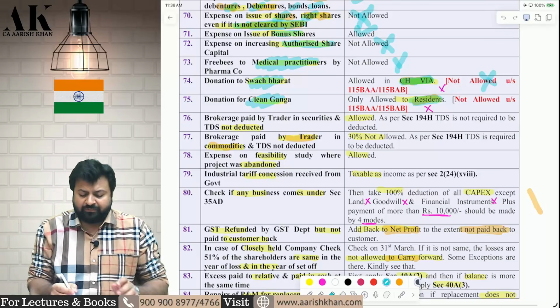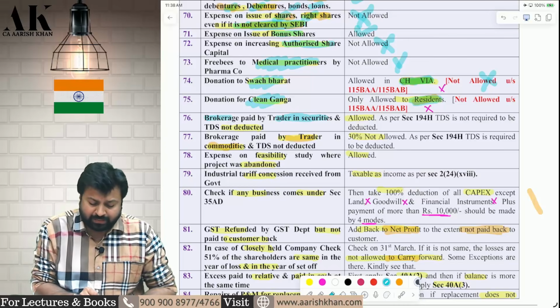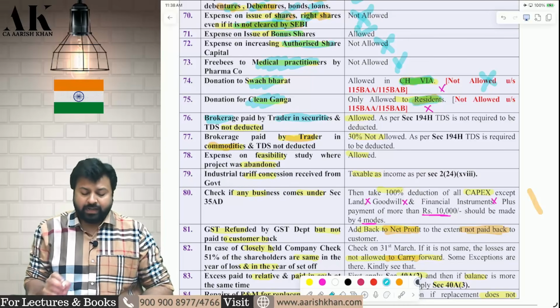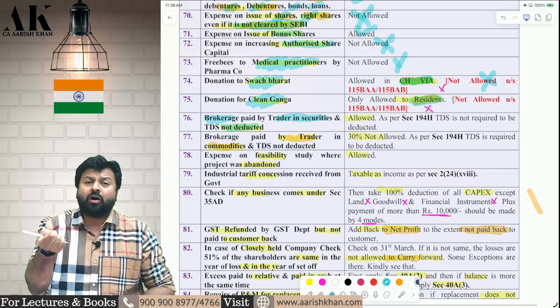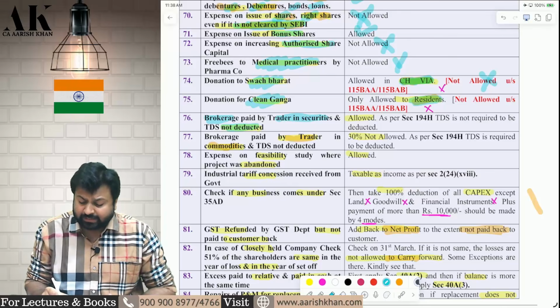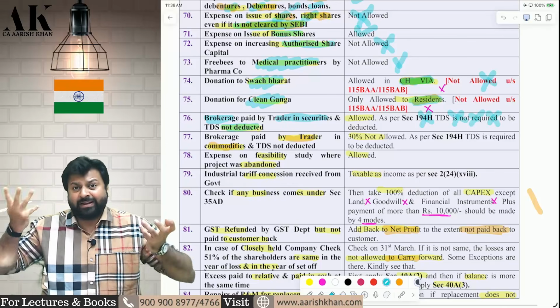Now let's talk about if you are a trader in security. If you are a trader in security, then brokerage can be allowed as a deduction. Now, if you have not deducted TDS, it's okay, because for commission or brokerage on security, TDS under 194H is not applicable. If TDS under 194H is not applicable, why will I deduct TDS?